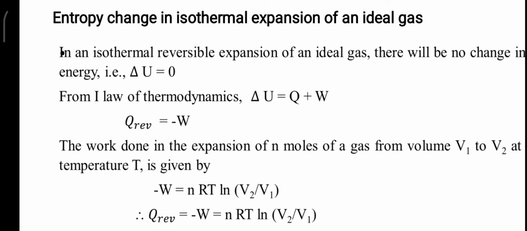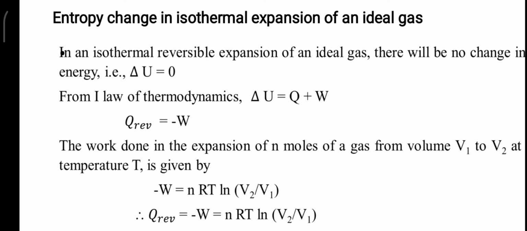Next we have entropy change in isothermal expansion of an ideal gas. So allow the ideal gas to undergo isothermal expansion. During this process, the change in entropy need to be calculated. Here the system will utilize only heat energy but not internal energy.